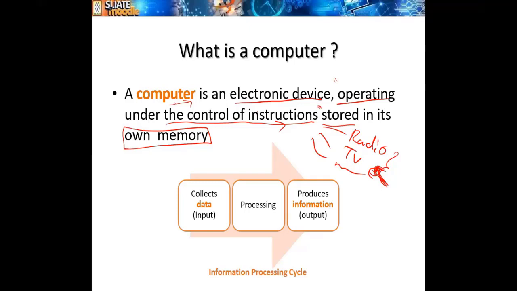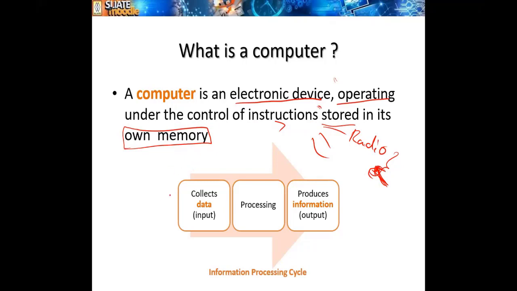For example, if you click the shutdown button, what does it do? It shuts down the computer, right? If you click the icon, for example, it opens MS Word or whatever the application. So it operates under the control of instructions stored in its own memory. It has a memory where you can store the data, right? Based on those data, the computer is operating. So a computer is an electronic device operating under the control of instructions stored in its own memory.